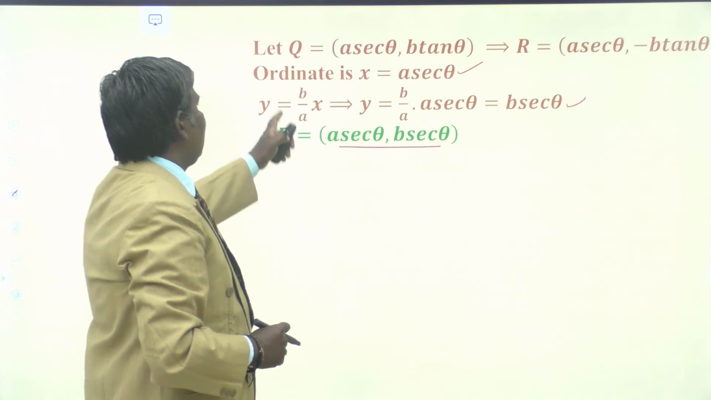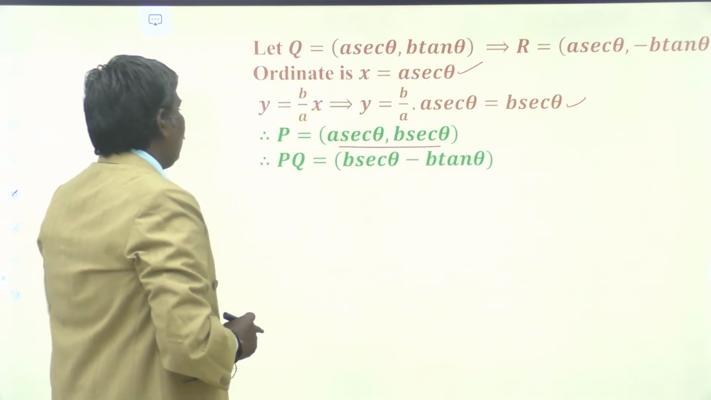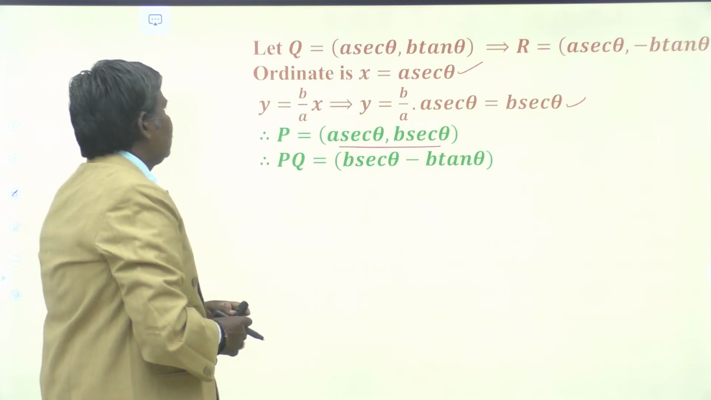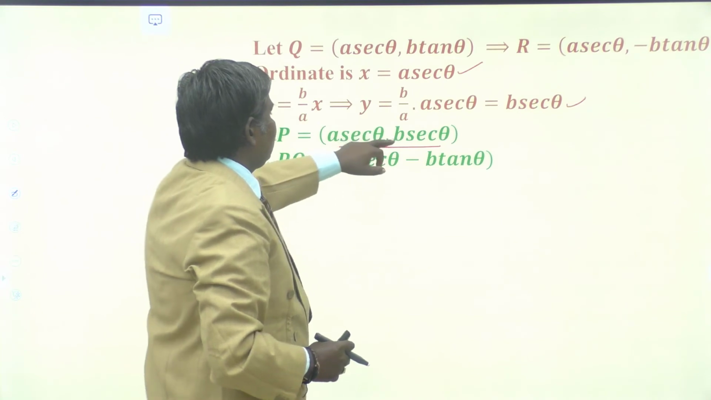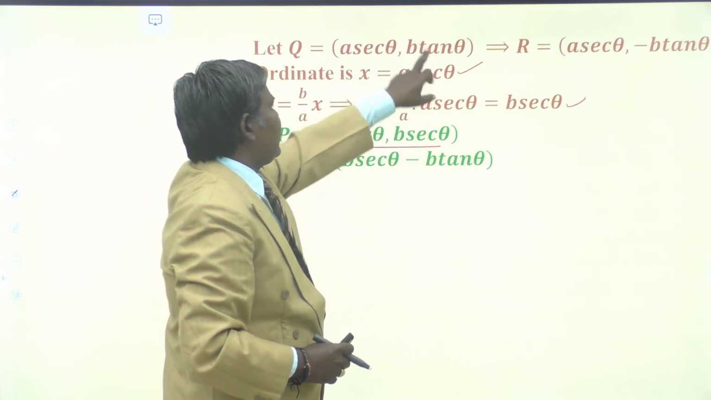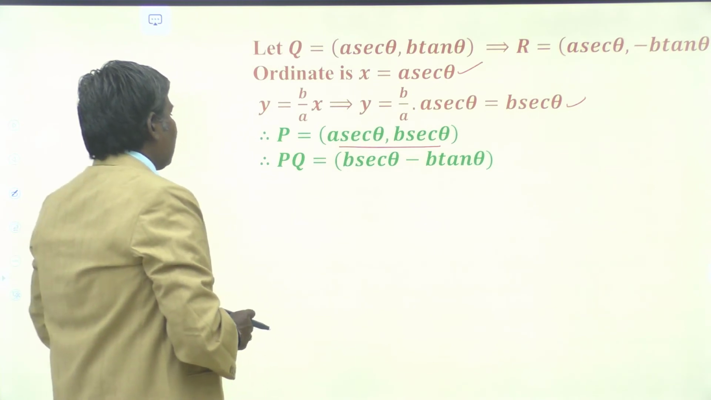So we have P, Q, R. Three points we obtained. Now PQ equals what? The a secant theta is the same, so the difference is b secant theta minus b tan theta. This is the difference. Similarly, can we get PR or not?